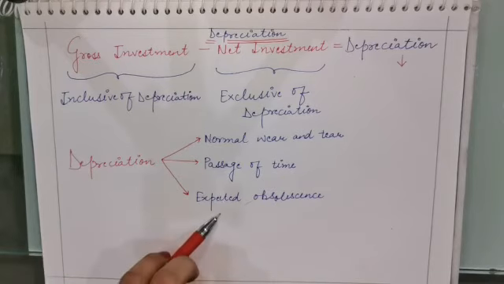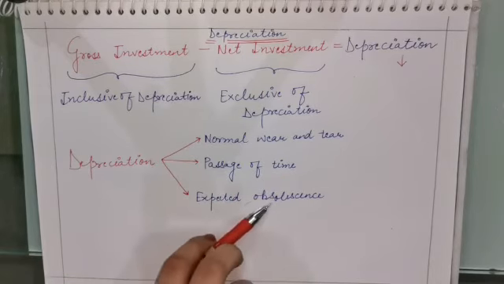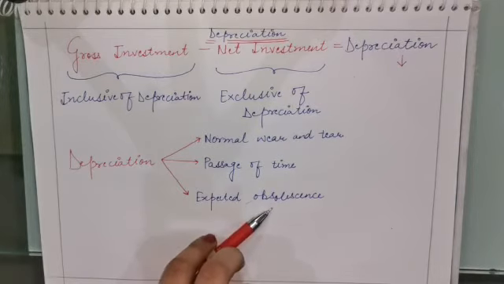Okay. The third is expected obsolescence. Expected obsolescence means the known thing. It is of course the expected thing that because of the change in the demand, the change in the technology, the pattern of things in the society that are changing, because of those things the asset value decreases. A particular asset is producing a particular kind of commodity. कोई एक particular investment एक particular kind of commodity produce करती है. Time के साथ उस commodity का demand अब market से finish हो गया है. वो asset कुछ और produce नहीं कर सकती है. इसका मतलब वो asset की value अब depreciate हो गई है.